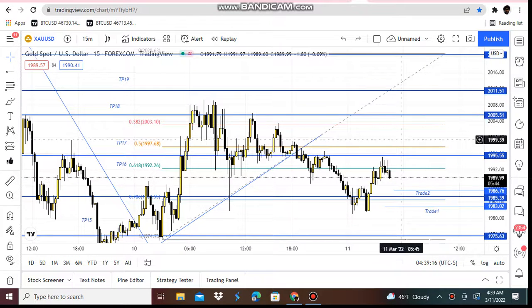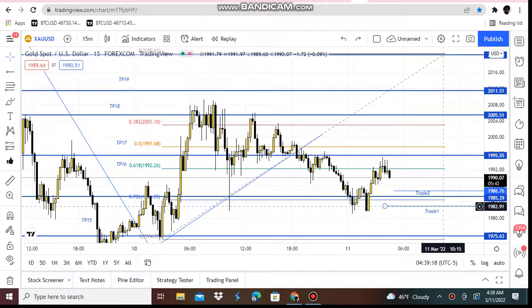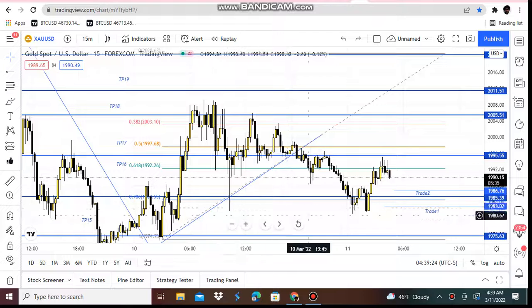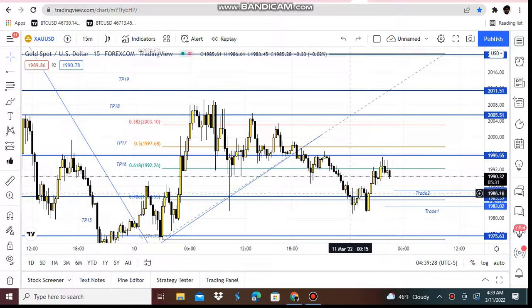So we have two trades going on right here, one at 1983 and one at 1986. All right, so we have our Fibonacci on here. Gold got all the way back down to 0.786 Fibonacci, and went lower than 0.786 Fibonacci before heading back up.